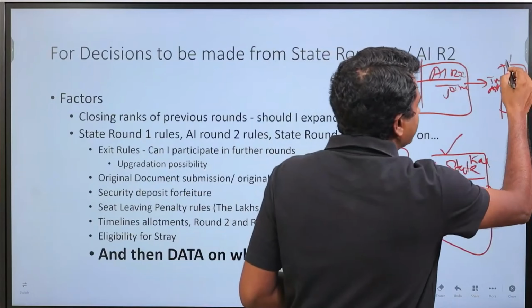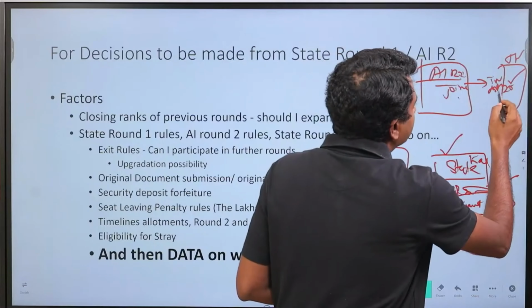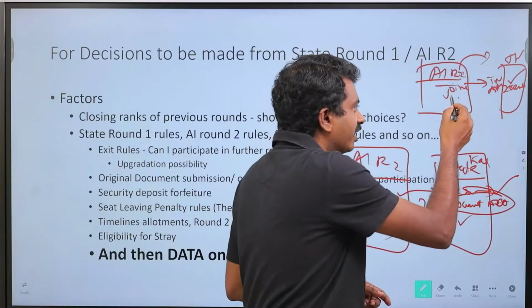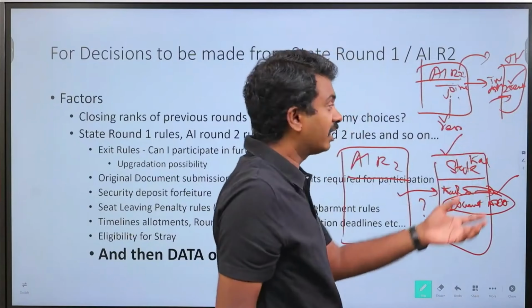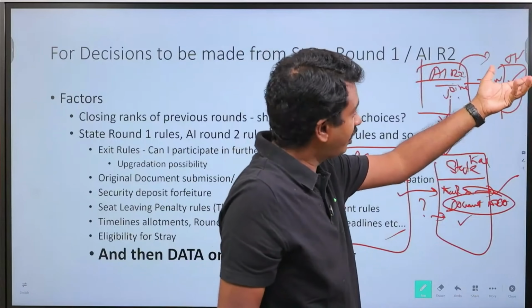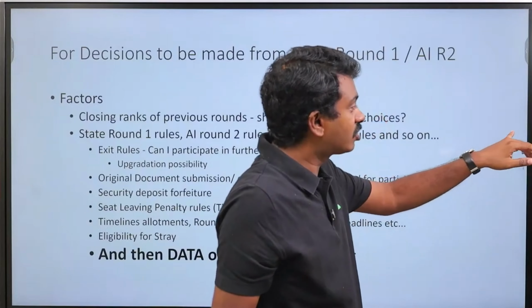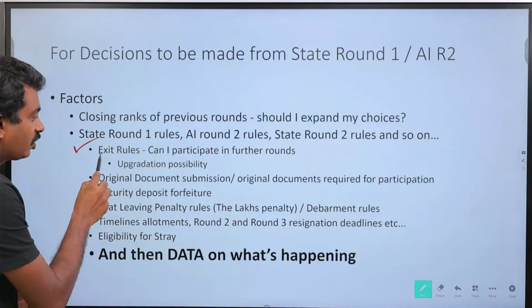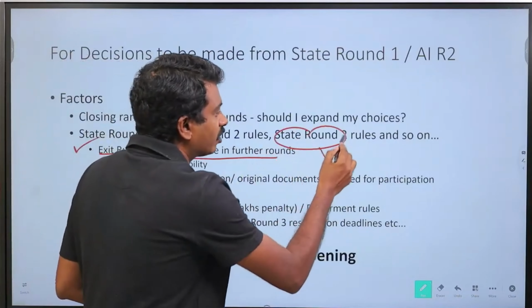I have my TN sheet which says yes, they can participate if you join, but the only consideration is the results should be published before the resignation deadline. So for All India round 2, I can join and wait for the resignation deadline. If the results are published, then I can go there. So for each state, if you are able to put down all the factors on a sheet of paper, that will be good. This also depends upon whether you hold a seat or not. Now here, exit rules are very important. Can I participate in further rounds if I don't take a state round 2 joined seat?